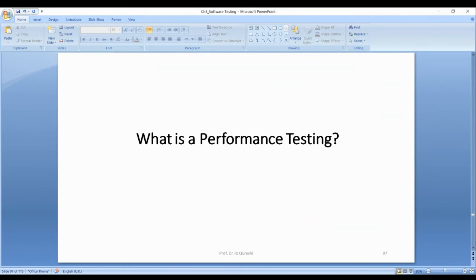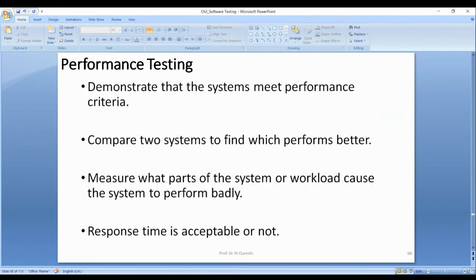Then you have performance testing. Does the system meet the performance requirements in terms of response time? We compare two systems to find which one is better than the other in terms of performance. Then we try to estimate which part of the system or workload caused the system to perform badly, and whether the response time is acceptable or not.